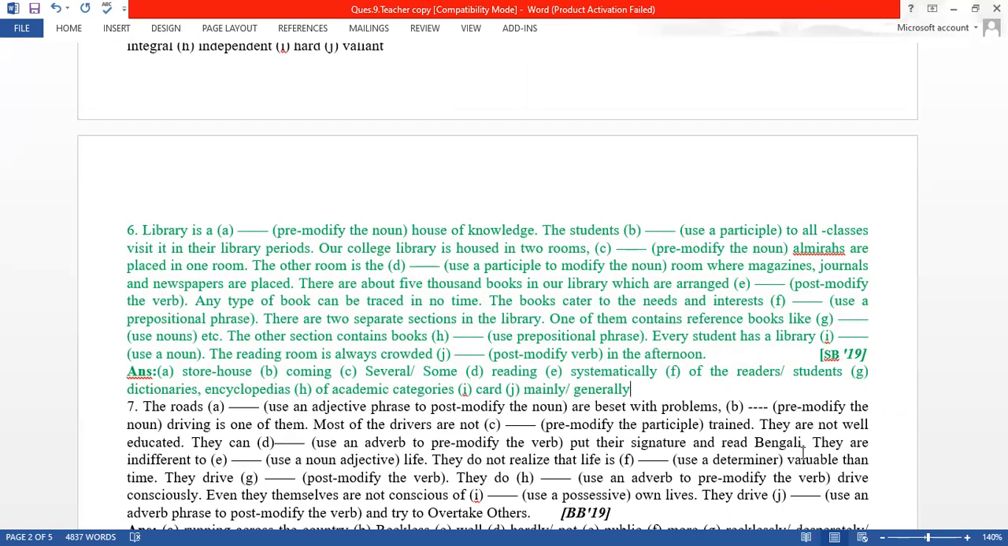Every student has a library. Use a noun, that means card. Every student has a library card. The reading room is always crowded. Post modify the verb, that means we need an adverb. You can use mainly or generally or commonly. Okay, solve it.